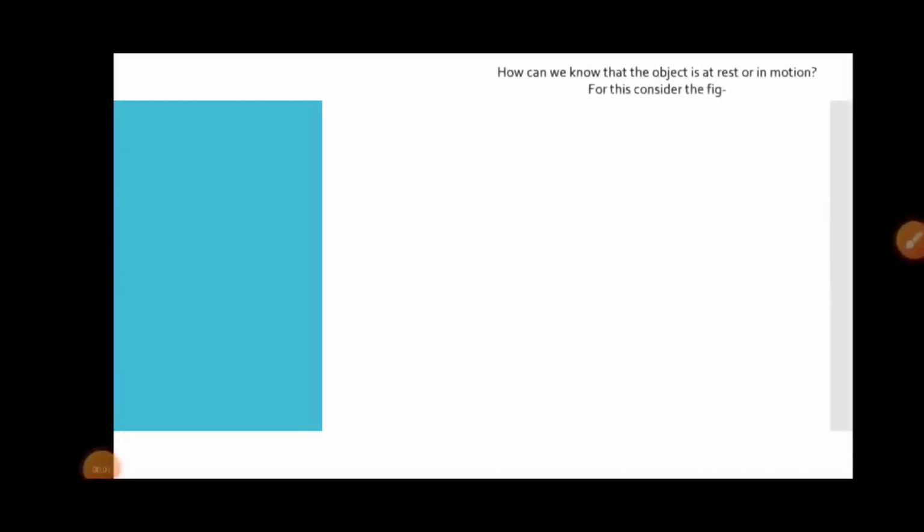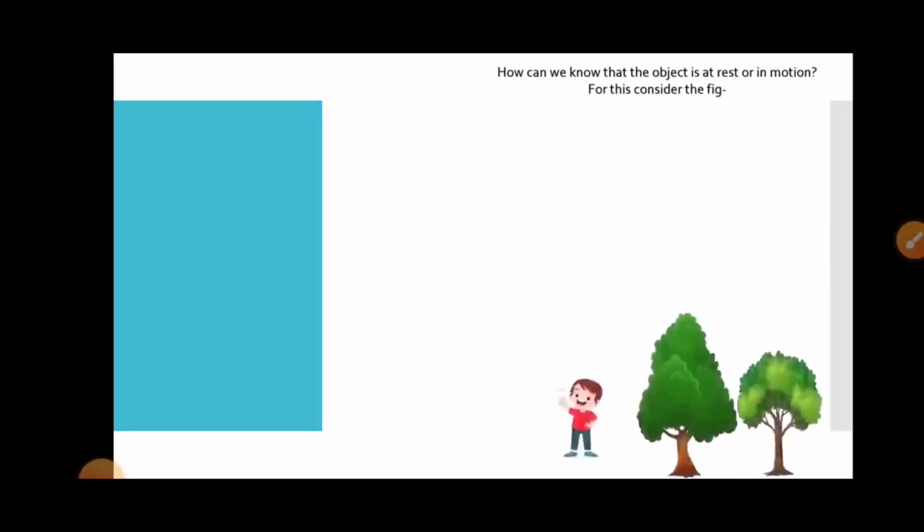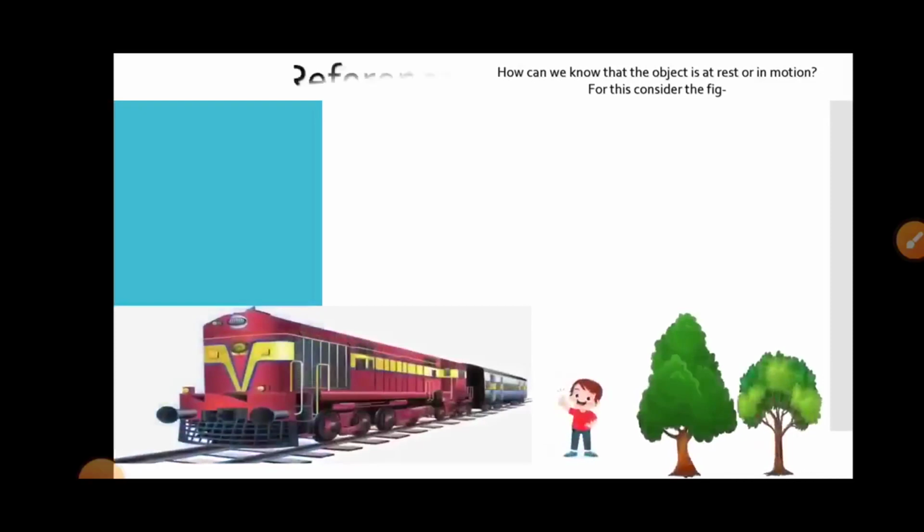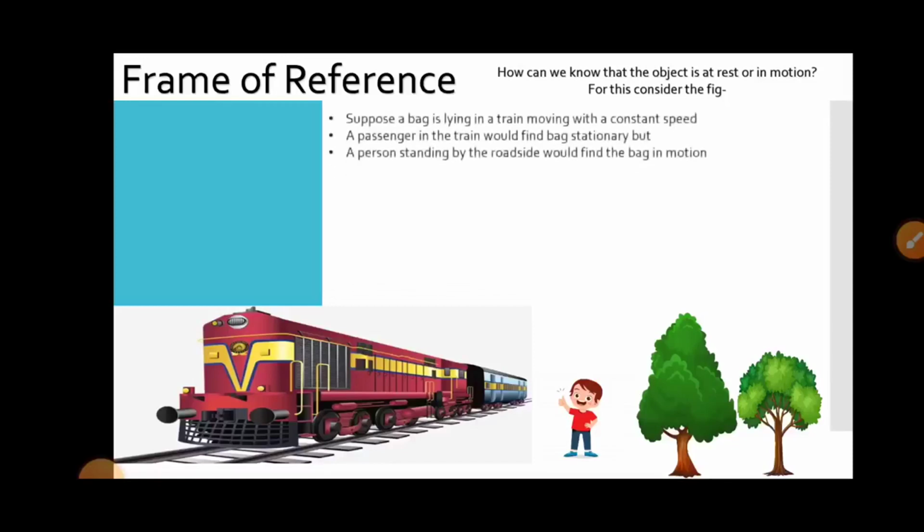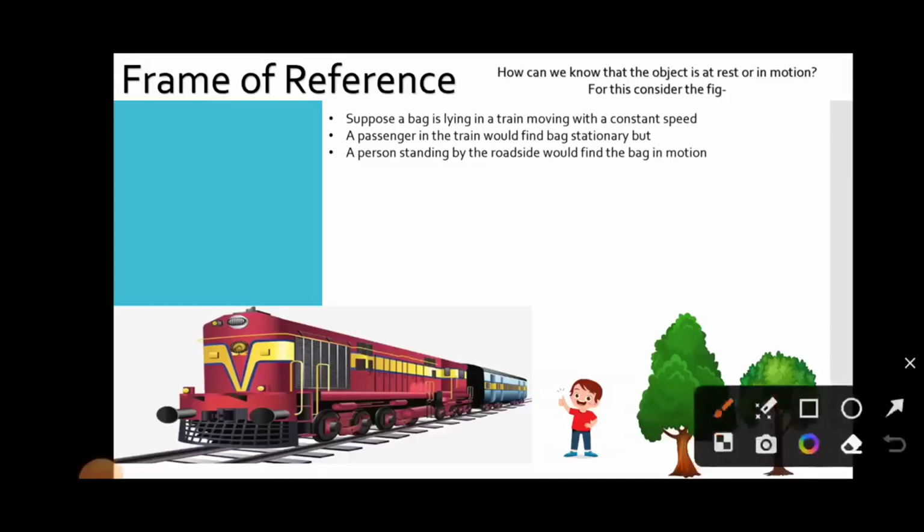So, how can we know that an object is at rest or in motion? For this, consider the figure. Here is the frame of reference. Whenever we discuss motion, a reference point is an important term. Suppose a bag is lying in a train which moves with a constant speed.